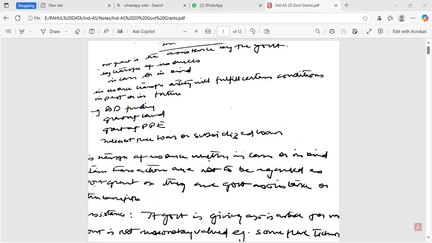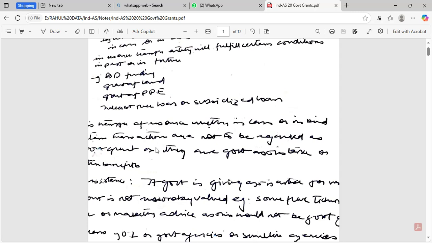Let's discuss government grant, Ind AS 20. Government grant is assistance provided by the government by transfer of resources in cash or in kind. In resource transfer, the entity will fulfill certain conditions in the past or in future. Example: R&D funding, grant of land, grant of PPE, interest-free loan or subsidized loan. It is a transfer of resource whether in cash or in kind.